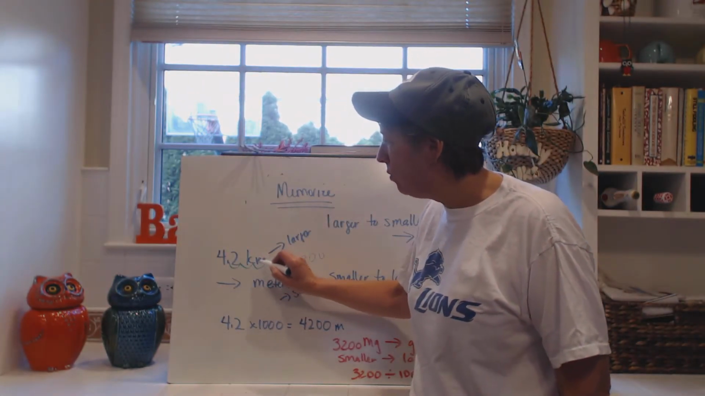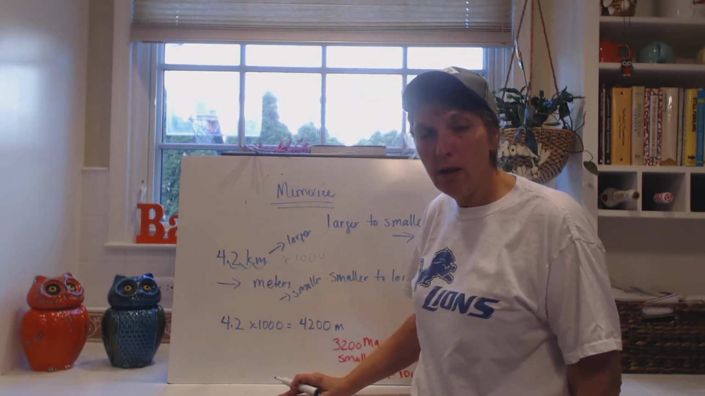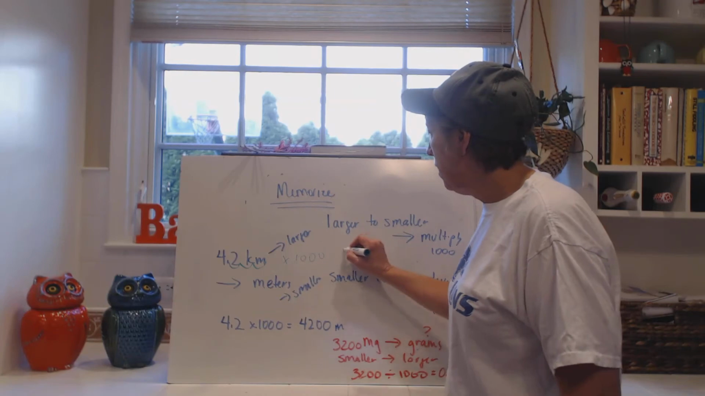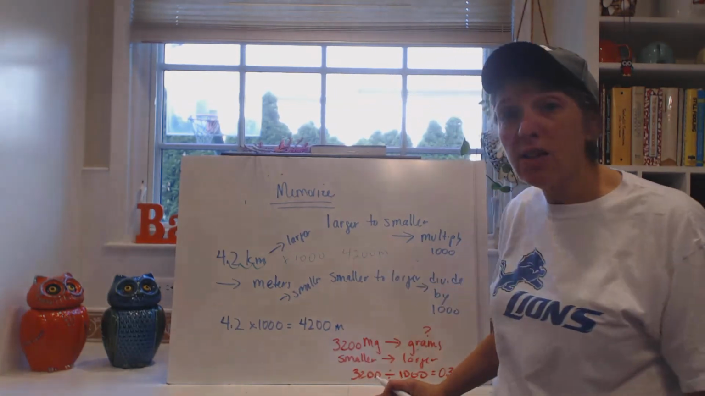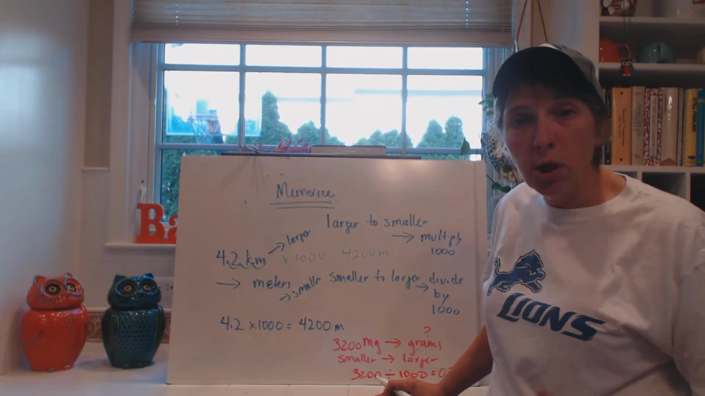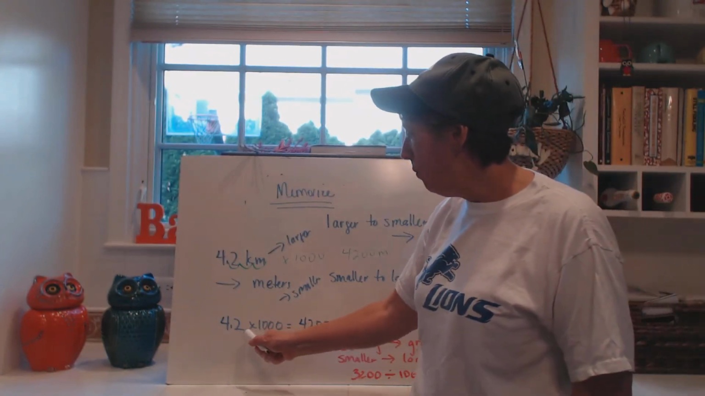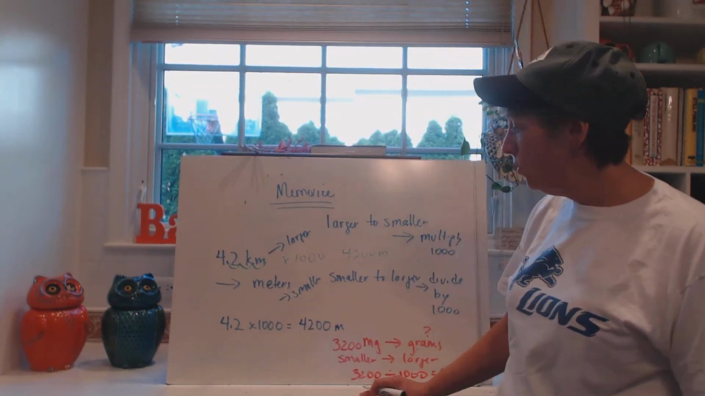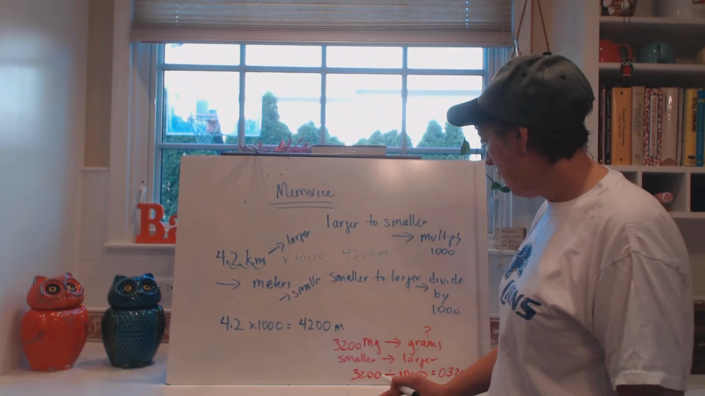1, 2, 3. Well, we moved it. We have a 2 there, so how many zeros do we add? 2. So it becomes 4,200 meters. That's our answer. We're converting it from kilometers to meters. Likewise, there it is. 4.2 times 1,000 is 4,200 meters. And that's how you show your work. You just write it like that.